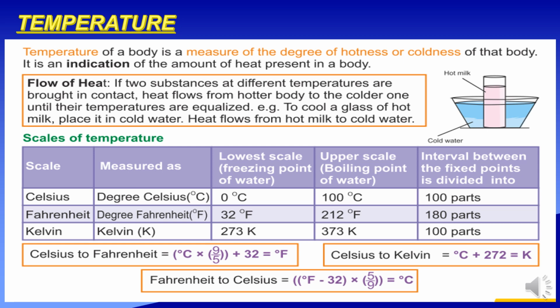Celsius to Fahrenheit. How can we convert Celsius to Fahrenheit? That is degree Celsius into 9 by 5 plus 32, which is equal to degree Fahrenheit. And how can we convert Celsius to Kelvin? That is degree Celsius plus 273, which is equal to K. Fahrenheit to Celsius, that is degree Fahrenheit minus 32 into 5 by 9, which is equal to degree Celsius.